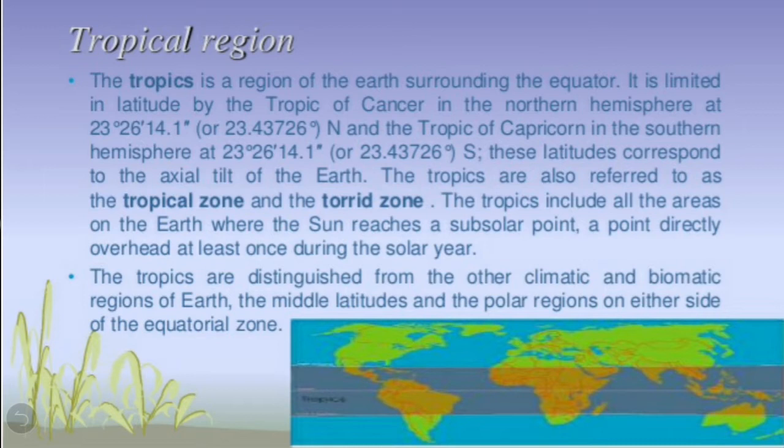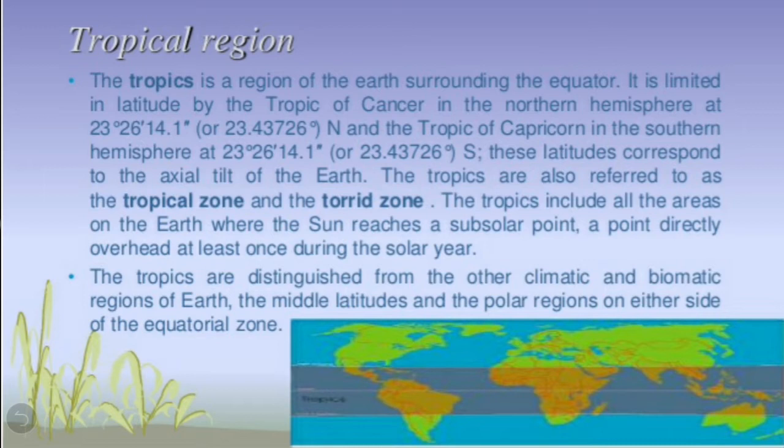The tropics are also referred to as the tropical zone and the torrid zone. The tropics include all the areas on the earth where the sun reaches a subsolar point, a point directly overhead, at least once during the solar year. Children, this means that it is that area where the sun's rays fall directly overhead at least twice during the solar year.